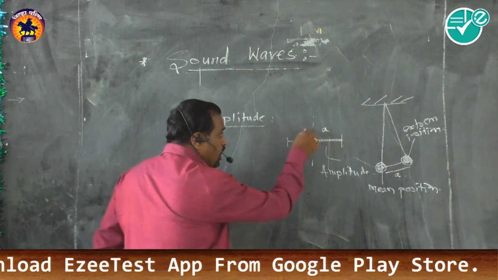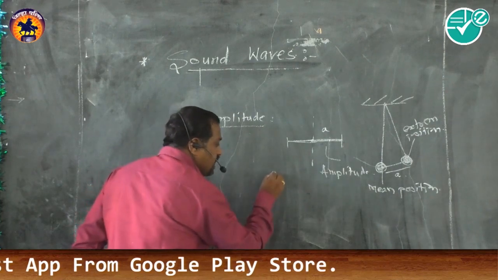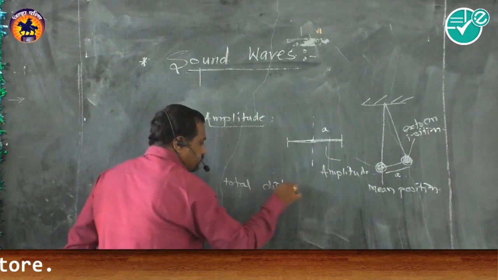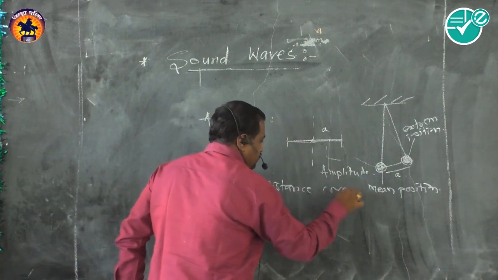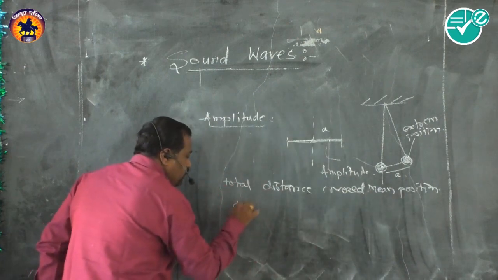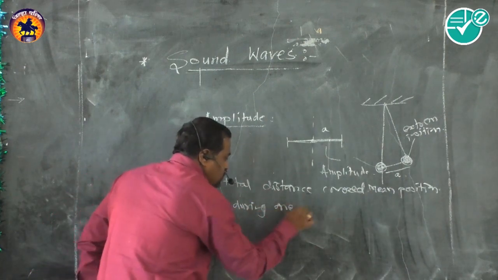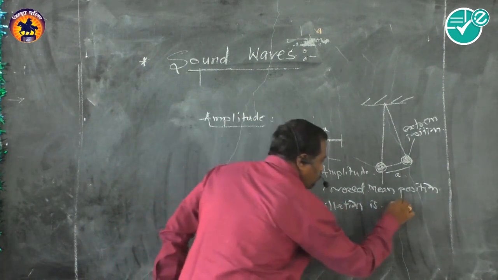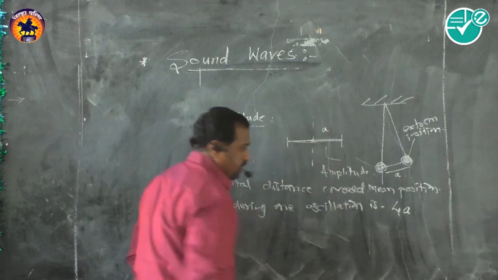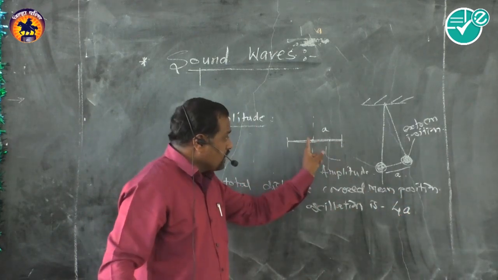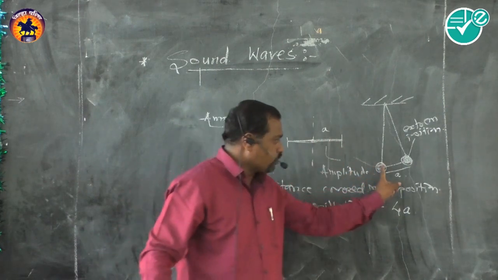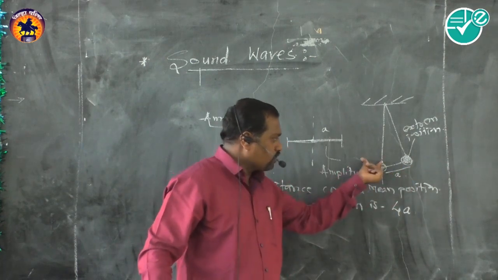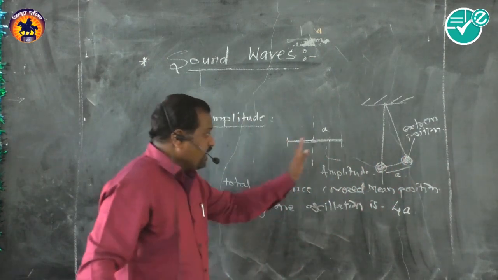That means the total distance covered during one complete oscillation is 4A. Remember friends, 4A, because here one oscillation, here also one oscillation is required like this. One oscillation. This is A, this is A. Why does it regain its original position?